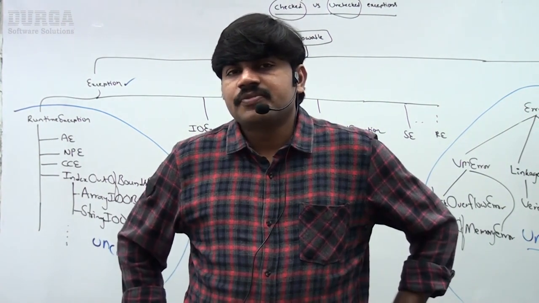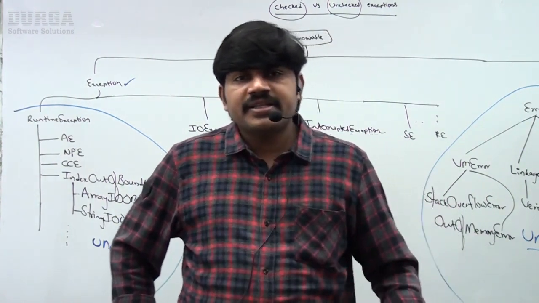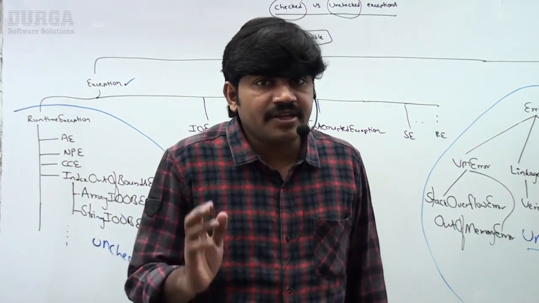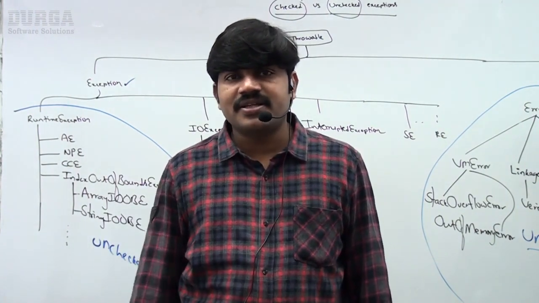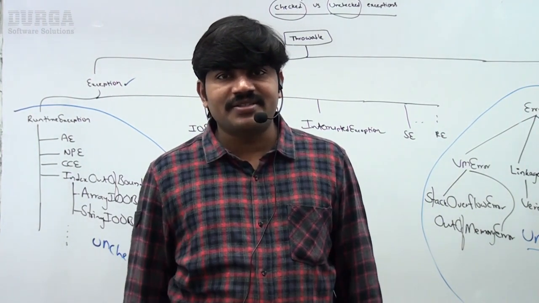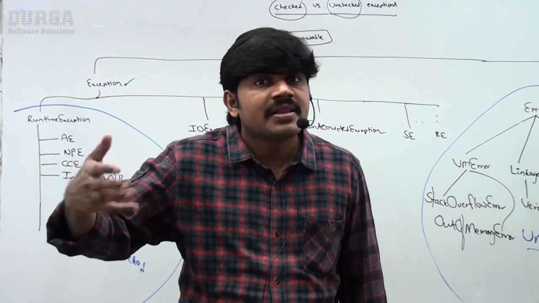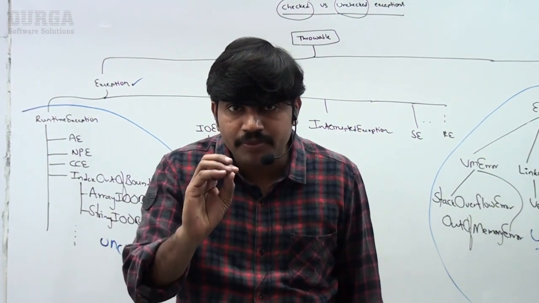Very simple, sir. When do we say that a checked exception is fully checked, and when do we say that a checked exception is partially checked? With checked versus unchecked only, we are already having trouble understanding. Then why this fully checked and partially checked? Somewhere in the next sessions this concept may be helpful. That's why you should compulsorily be aware of it, sir.